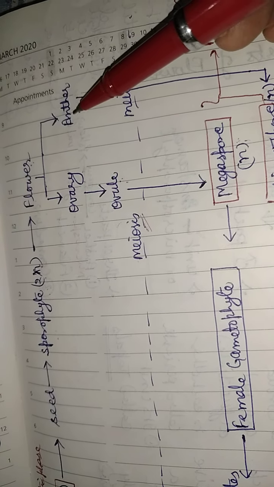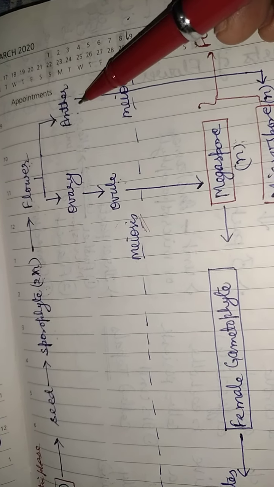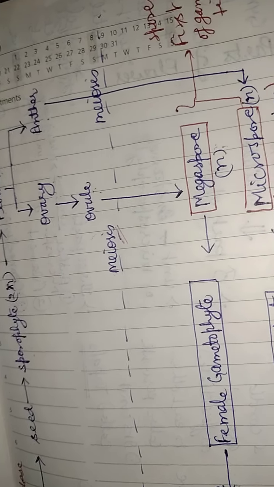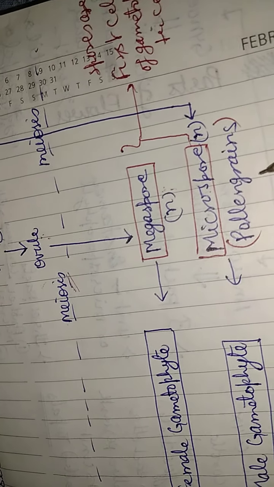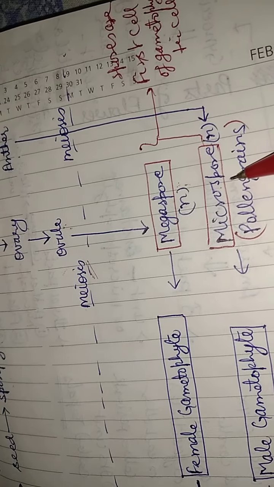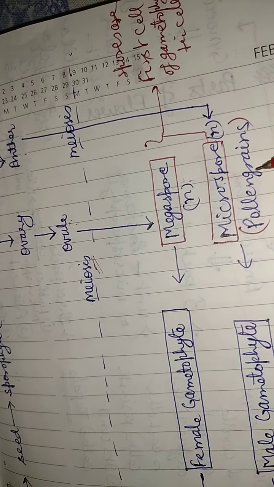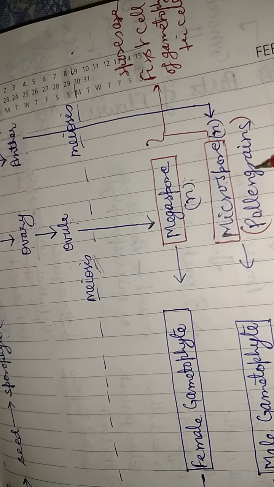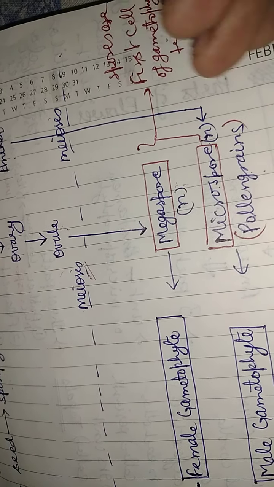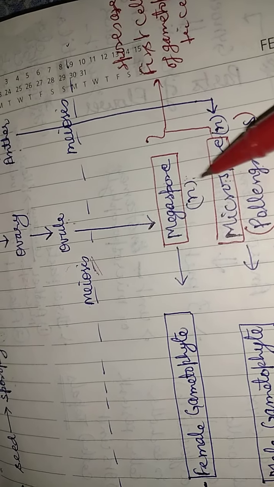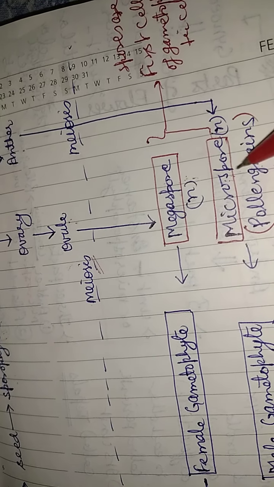In the same way, in case of anther, the meiosis process occurs and forms microspores or pollen grains, and since meiosis occurs, in this case also the number of chromosomes becomes half. That means both the spores are haploid.